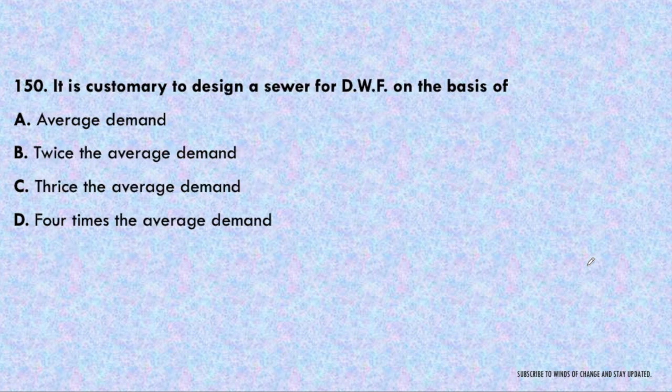Next question. It is customary to design a sewer for dry weather flow on the basis of average demand, twice the average demand, thrice the average demand or 4 times the average demand. So the sewer is designed for dry weather flow on the basis of thrice the average demand, 3 times the average demand.